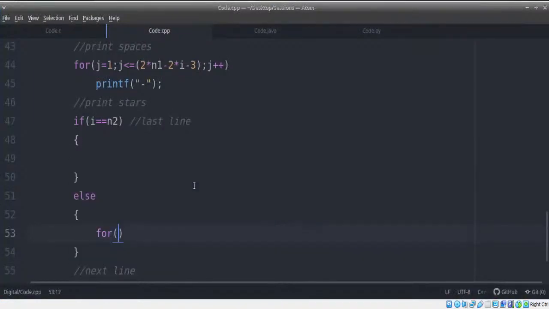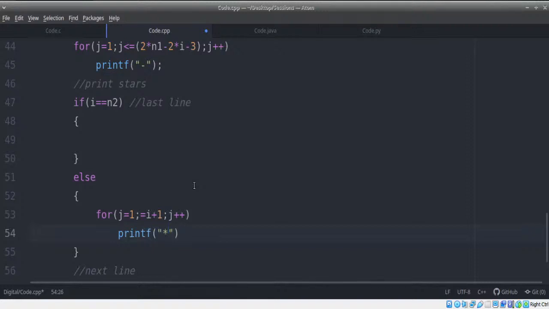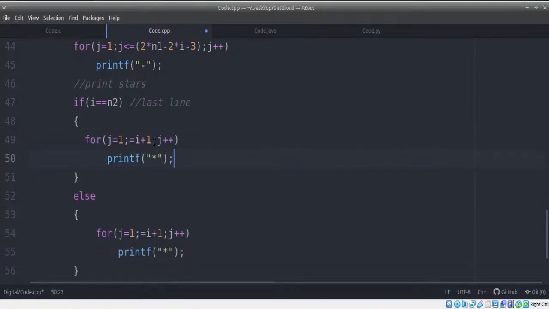We're going to use for j equals 1, j less than equal to I plus 1, j plus plus. We're going to print a star. Otherwise, if it's the last line, then we're going to print exactly n2 amount of stars. Instead of line plus 1, we're going to print exactly line number of stars. That's it. That's the only difference.